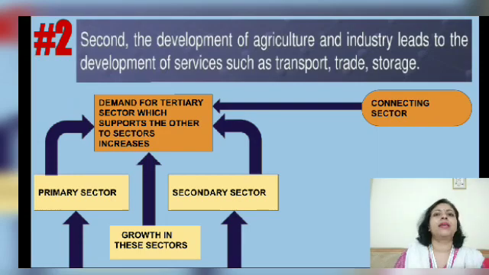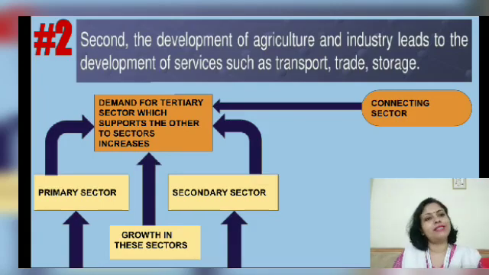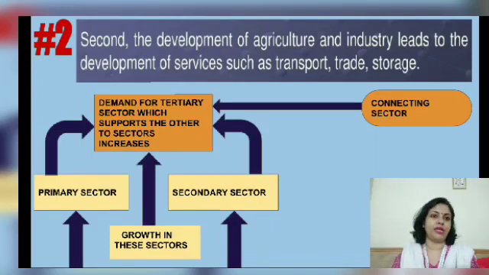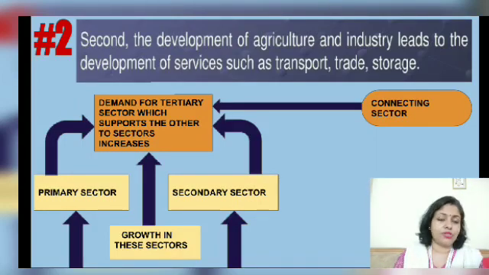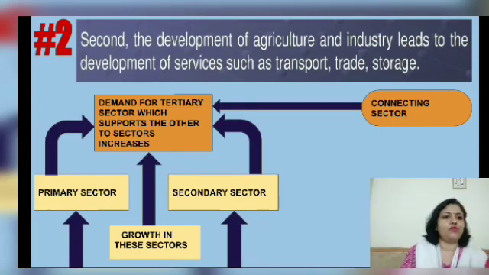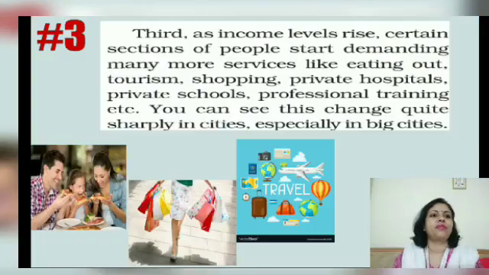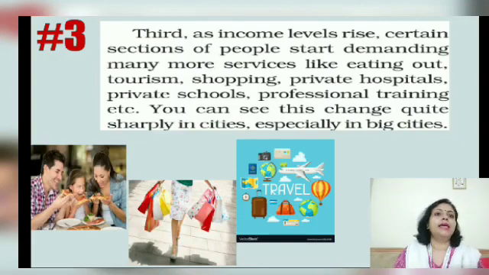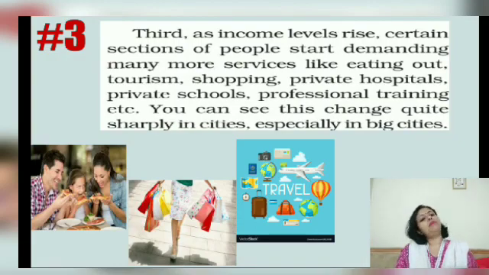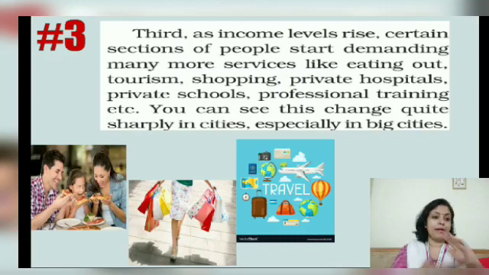But it went up at such a rate that it left behind the primary and the secondary sector. So the development of agriculture and industry led to the development of services such as transport, because the moment you produce something, you need to transport it, you need to sell it, that is trade and business, and you need to store it also. These are the various services which developed and erupted. Third point is that as the income level of people rises, when you have more money in hand, what do you do? You go out and spend, right?